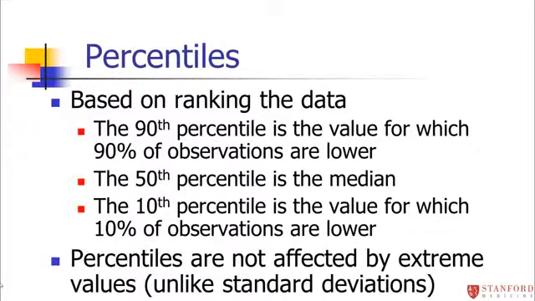We've already talked about the median. That's the 50th percentile. Half are above and half are below the median. So sometimes we'll just talk about where those different percentiles lie to give ourselves a sense of the spread of the data. Percentiles will not be affected by extreme values, as we saw with the median. So that's going to be different than standard deviations. That might be a reason that you focus on percentiles: if you have extreme values and skewed data, the standard deviation might be a little misleading. You might instead focus on percentiles.